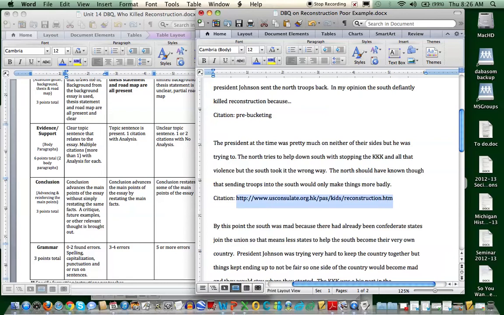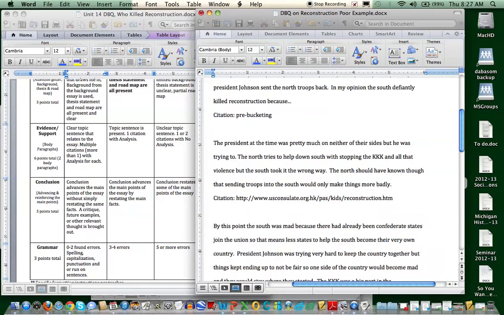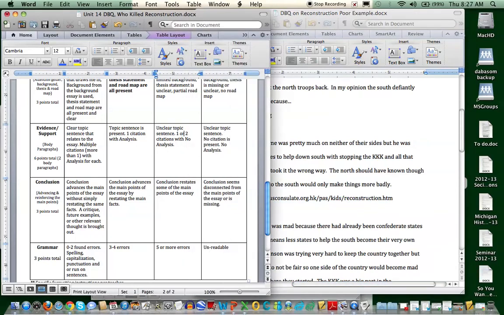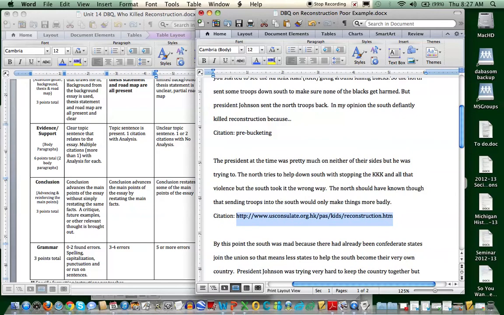Again, you're supposed to use the documents as a citation, yet this person used an outside resource. It's okay to bring in outside resources. I don't have a problem with that. But this paragraph was pretty unclear, and I really wasn't sure where the person was going. So as I'm grading the body paragraphs, there was kind of an unclear topic sentence. They definitely used some citations. I don't think there's a question about that. And there was maybe a little bit of analysis. They're talking about what the North should have done.